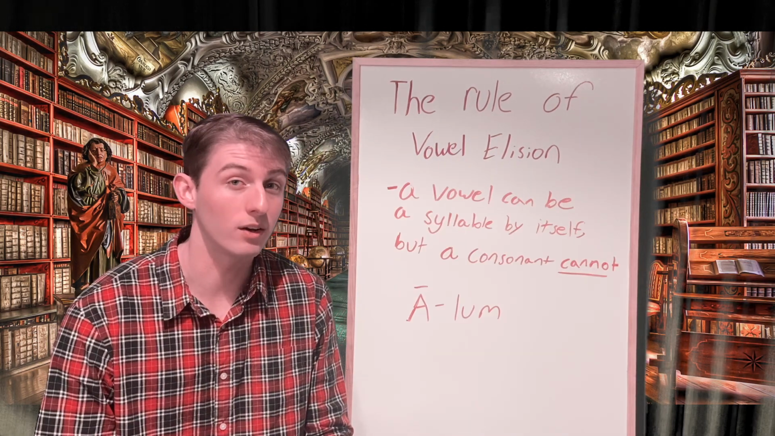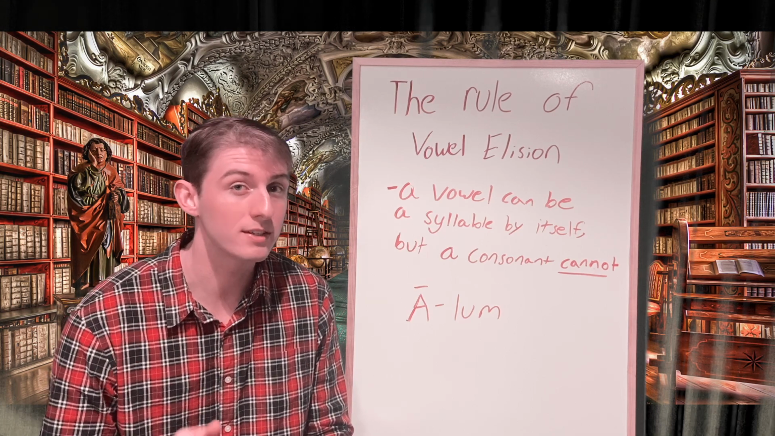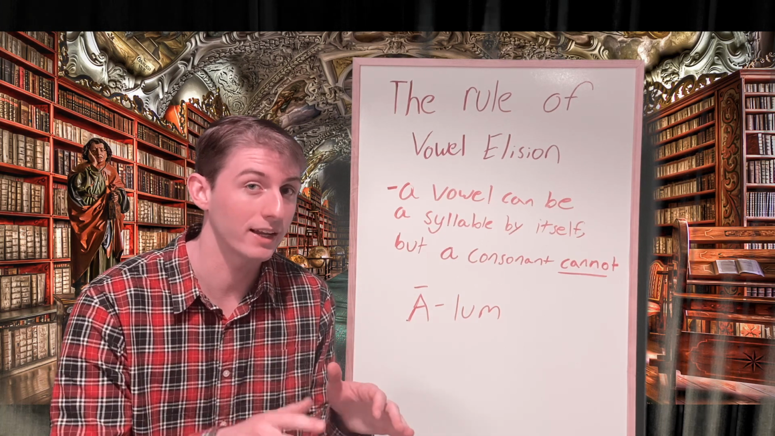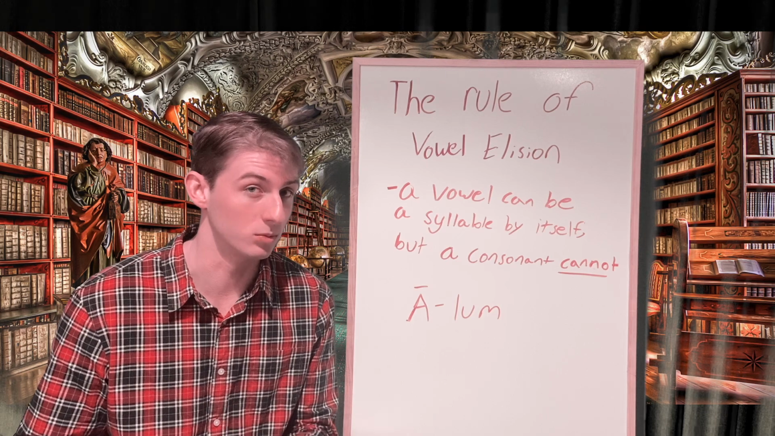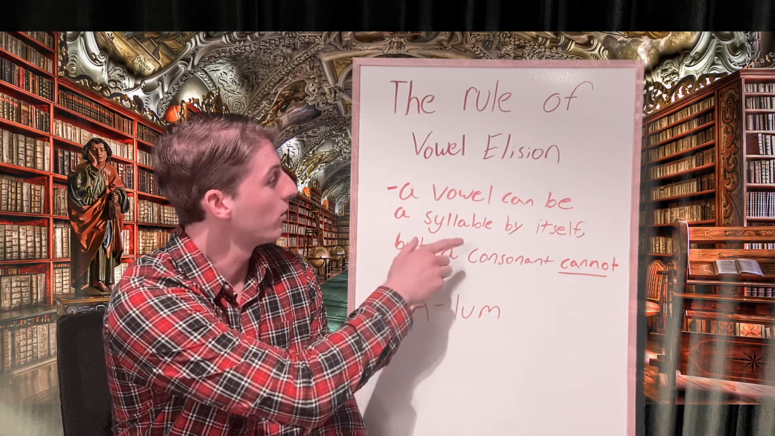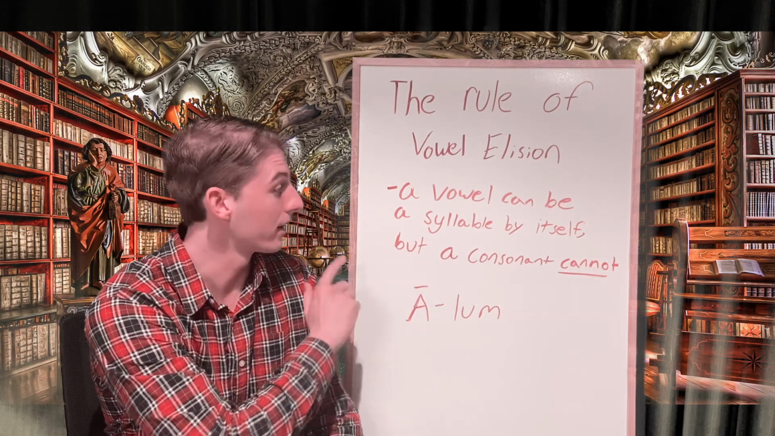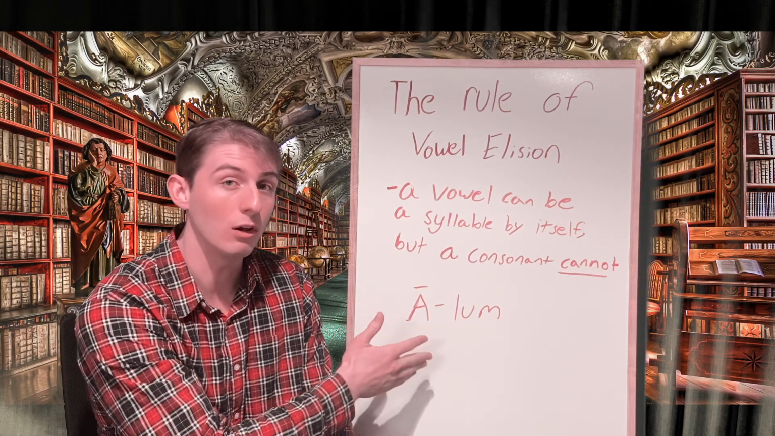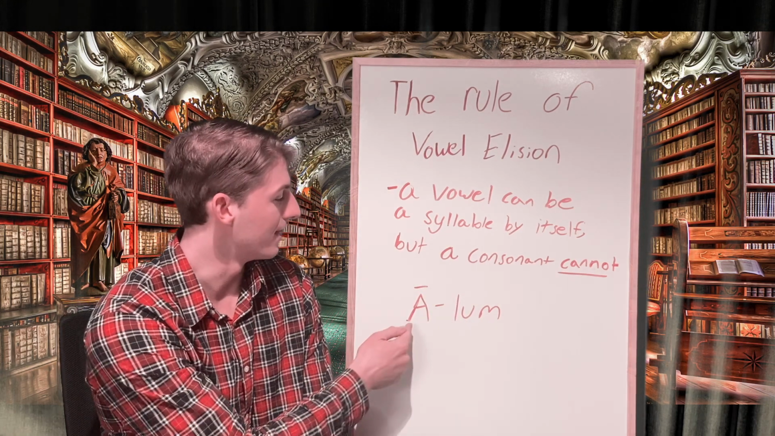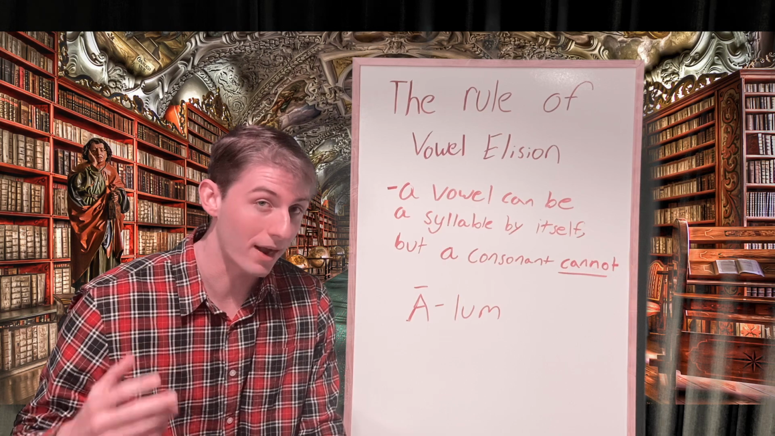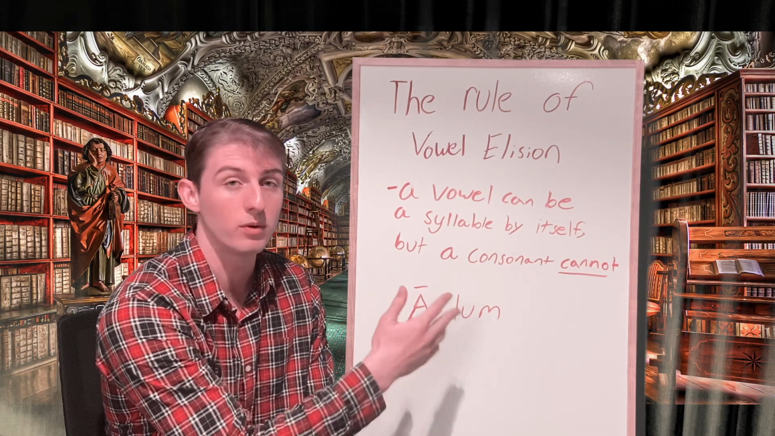In order to understand when vowel elision should occur, it's important to understand how to break up an Akkadian word into its respective syllables. Our first rule is that a vowel can be a syllable by itself, but a consonant cannot. So with alum, which means city, the A would be the first syllable by itself, and then the lum would be the second syllable.